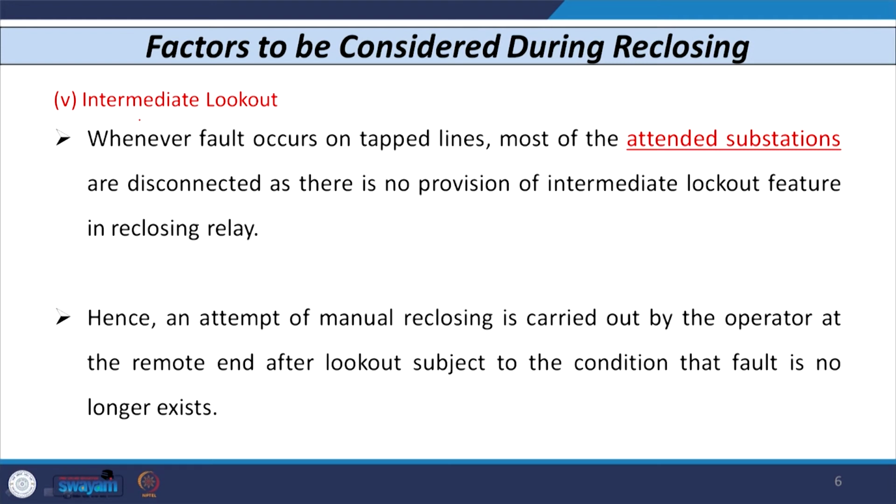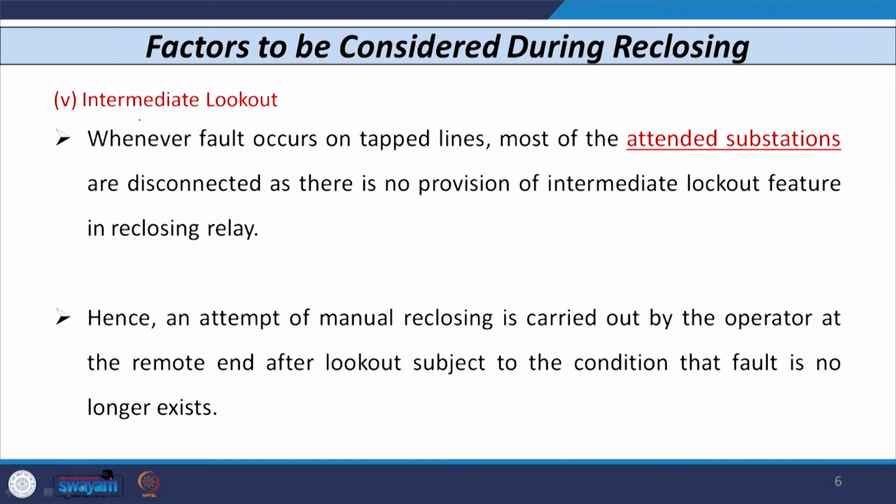As I told you, attended substations are those where an operator exists, and unattended substations are those where the operator is not there, and we operate all the devices automatically or from a remote substation. Most of the attended substations are disconnected if I use a multi terminal tap line, as there is no provision of the intermediate lockout feature in this case. Whenever we have attended substations, it is not possible to use this, and we have to shift the breaker from auto to manual mode, and the operator in the attended substation has to carry out the further operation or sequence.